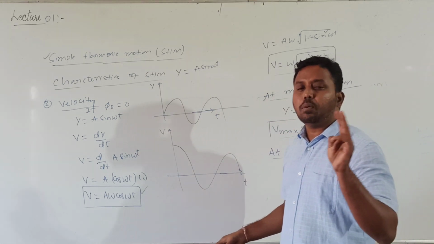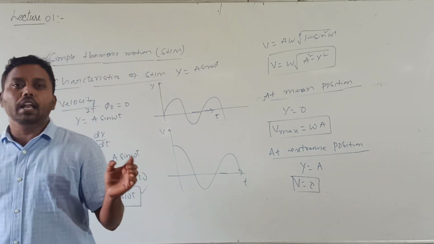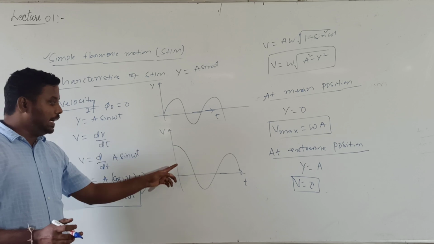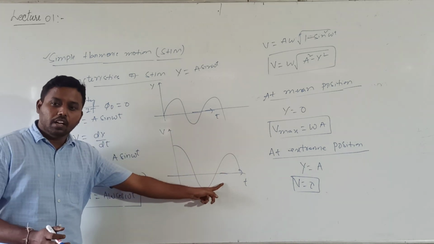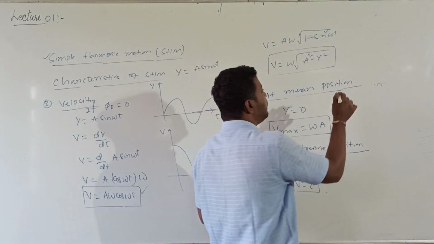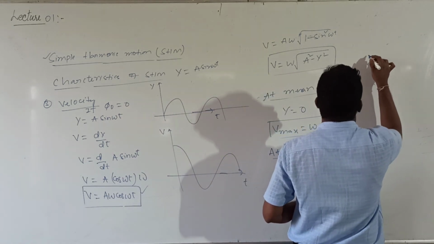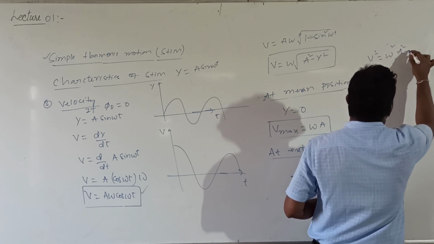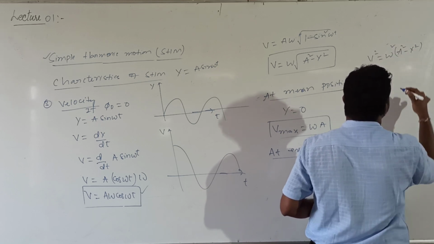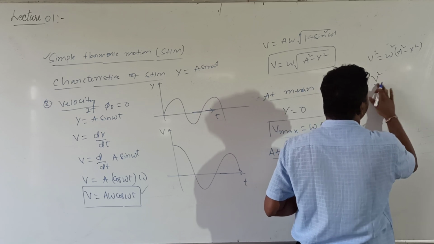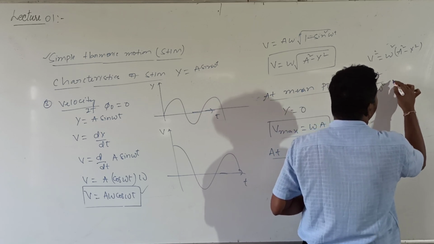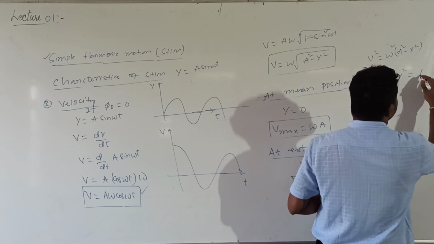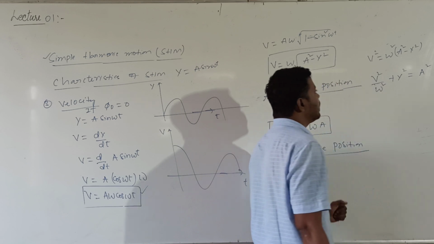We also need to plot the graph between velocity and displacement. That was the velocity and time graph, and the velocity and displacement graph will be given by this. I got v square is equal to omega square into a square minus y square. From this, v square by omega square plus y square is equal to a square.